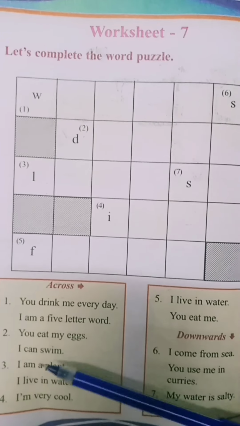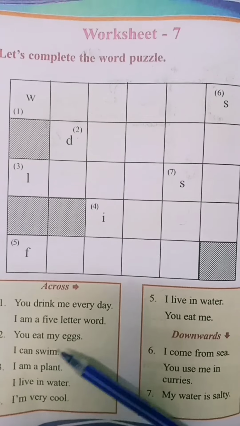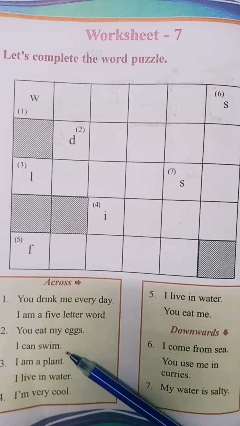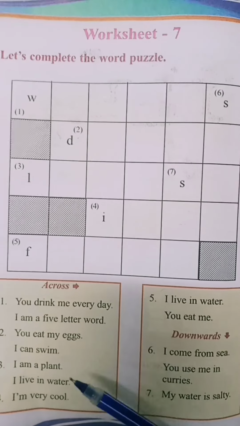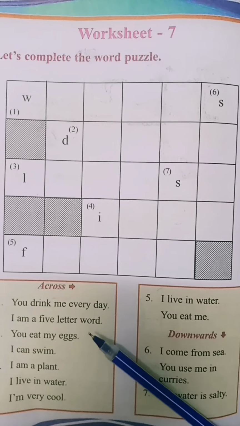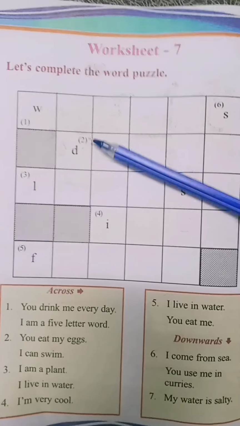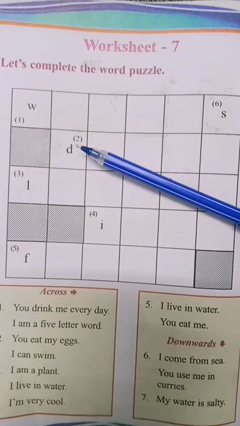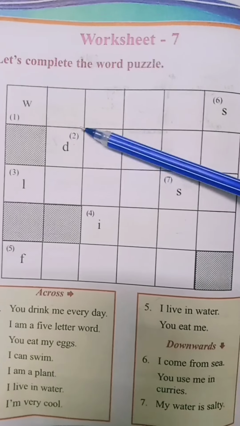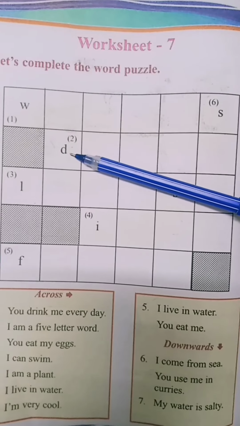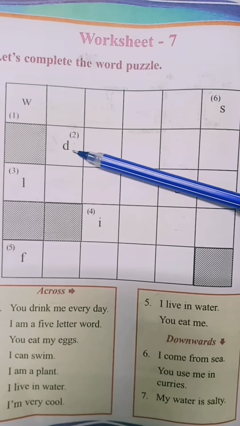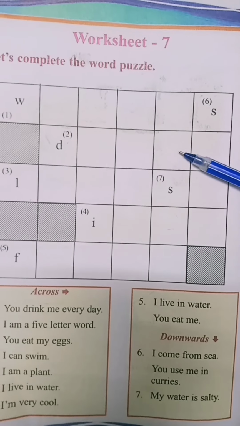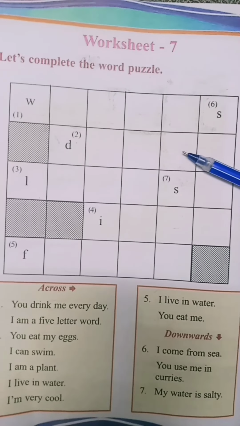Okay. Then second one. You eat my eggs. I can swim. What's the answer? Here, the first letter of this answer is D. You eat my eggs and I can swim. First letter D. What's the answer? Yes, duck. D-U-C-K. Duck. Isn't it? Yes.